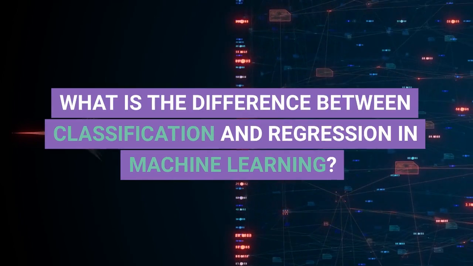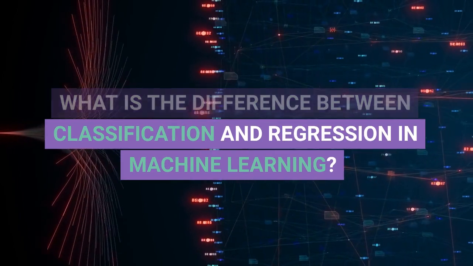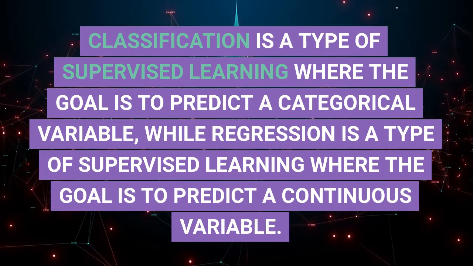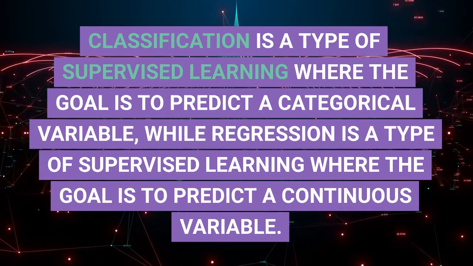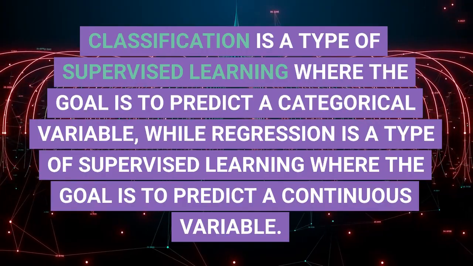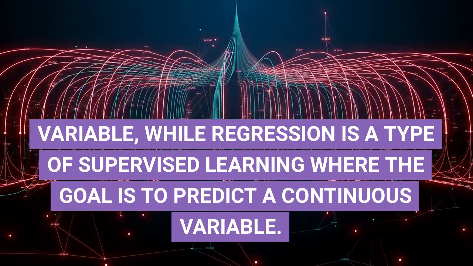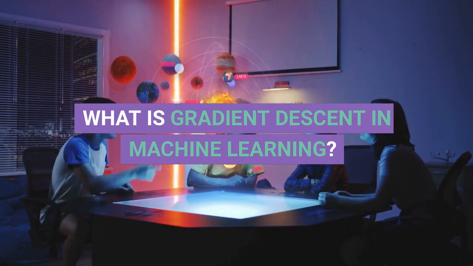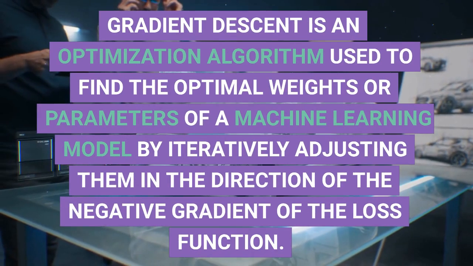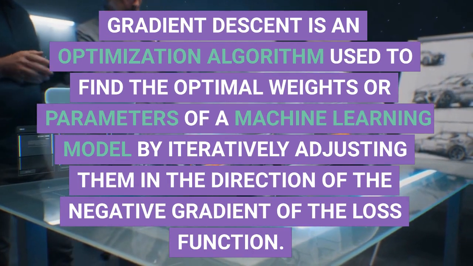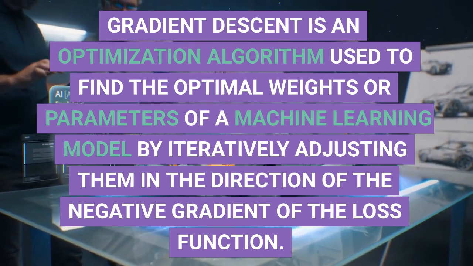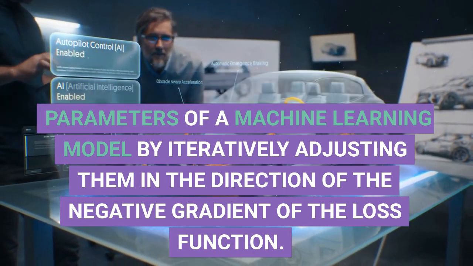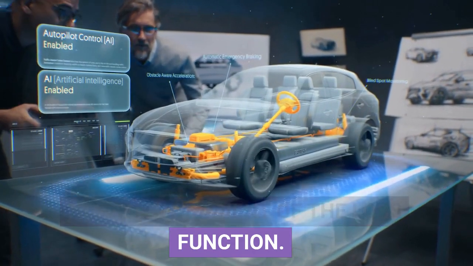What is the difference between classification and regression in machine learning? Classification is a type of supervised learning where the goal is to predict a categorical variable, while regression is a type of supervised learning where the goal is to predict a continuous variable. What is gradient descent in machine learning? Gradient descent is an optimization algorithm used to find the optimal weights or parameters of a machine learning model by iteratively adjusting them in the direction of the negative gradient of the loss function.